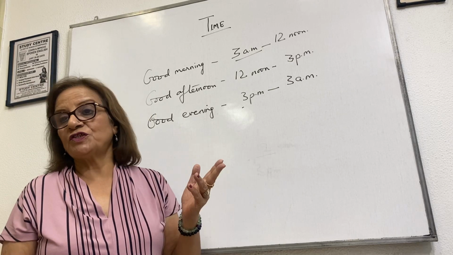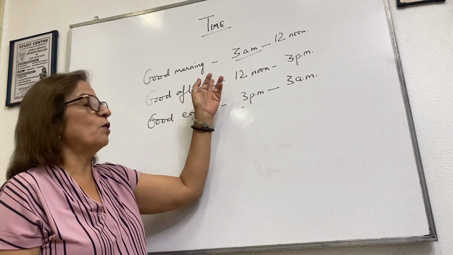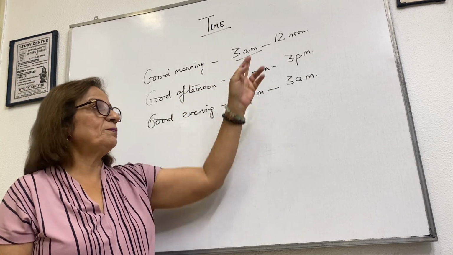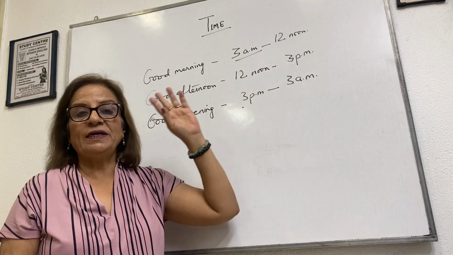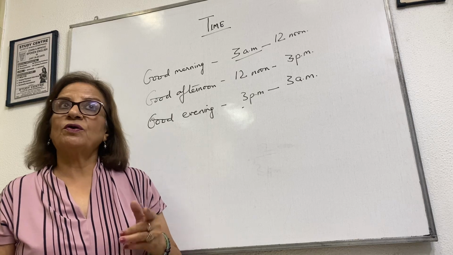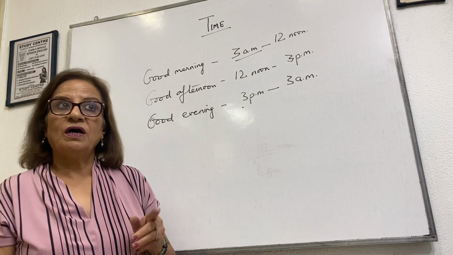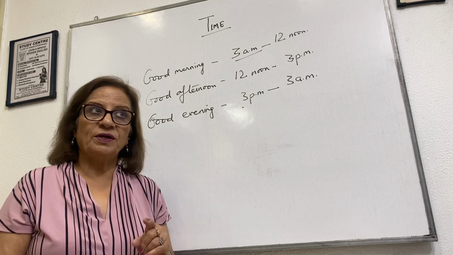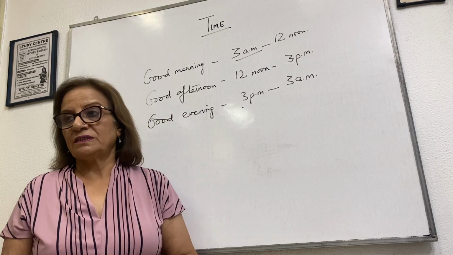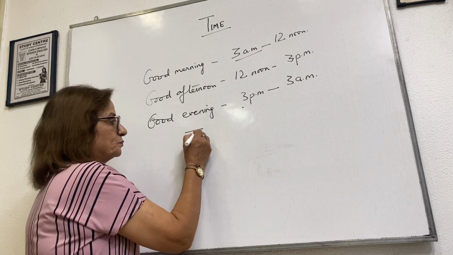Good night is not a way of wishing. Wishing is good morning, good afternoon, and good evening. Keep this time period in your mind. You can note it down also, so that you are never confused about what to say now: good afternoon, good evening or good morning. Keep this time frame in your mind. Now, telling the time.